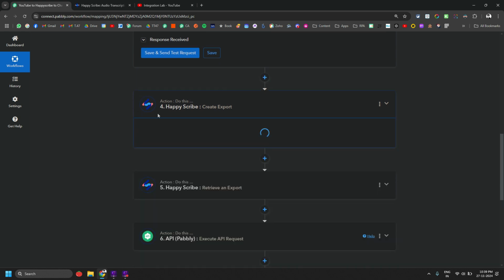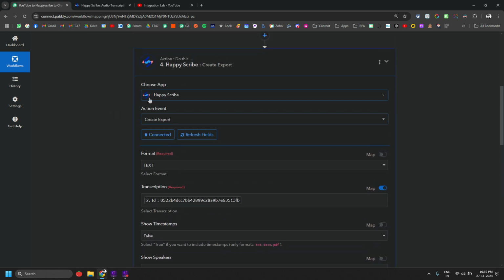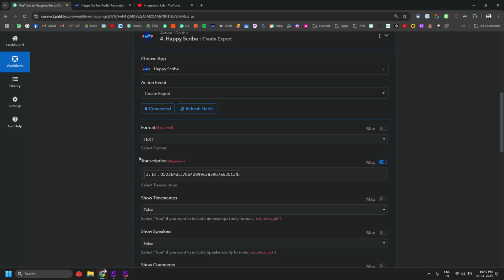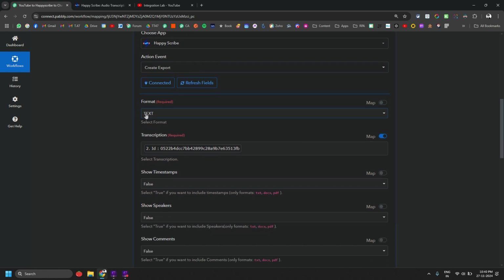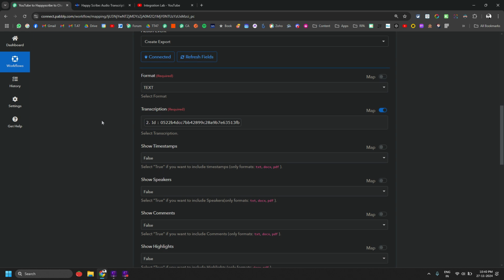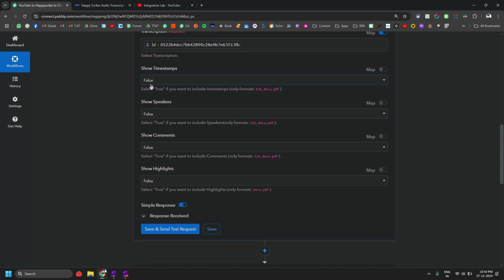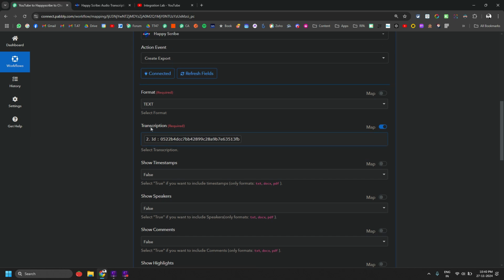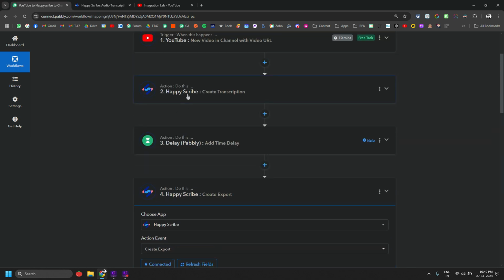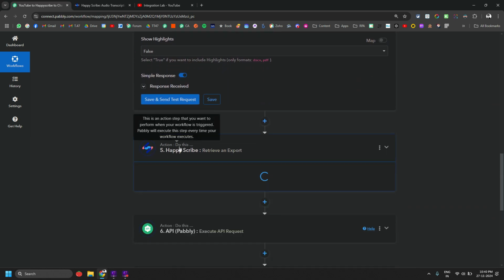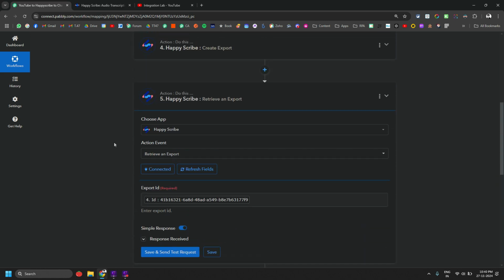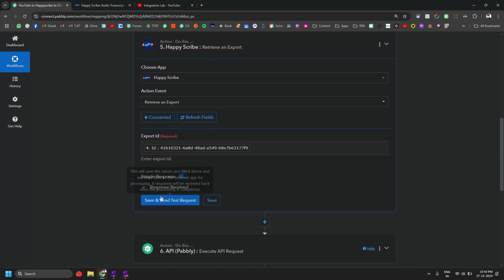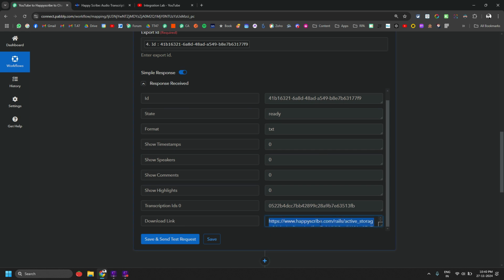Okay, and then you can use the Happyscribe action called create export. Here I have selected the format as text because I just need to pass it to ChatGPT to create a summary. I don't need the subtitles, so I have selected all these options as false, and this transcription ID is mapped from the second step's output. Now after that, once that has run, it will give us another ID which is an export ID, and that we need to enter in the next step called retrieve export, and that will basically give us the text file URL which contains the whole transcript in a text format.